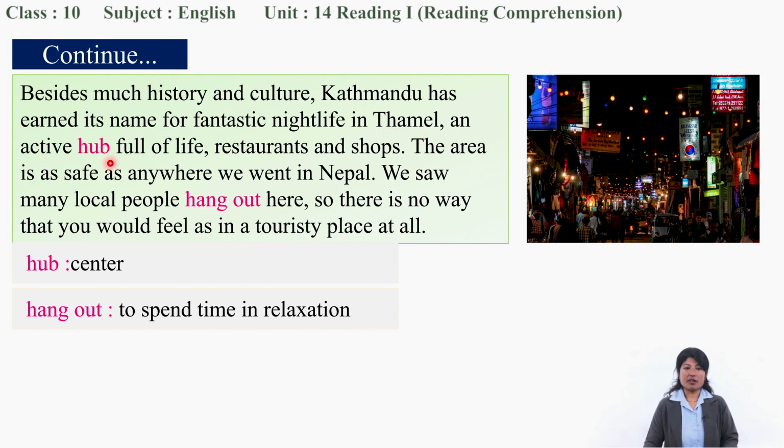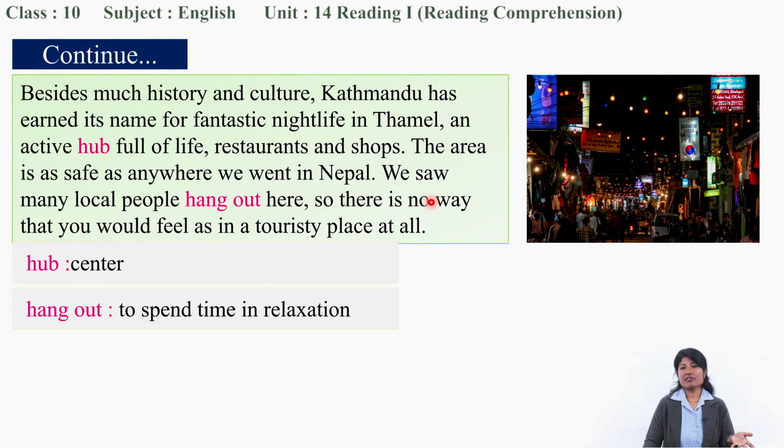An active hub. Hub means center, full of life, restaurants and shops. The area is as safe as anywhere we went in Nepal. We saw many local people hang out. Hang out means spend time in relaxation. So there is no way that you would feel as in a touristy place at all.